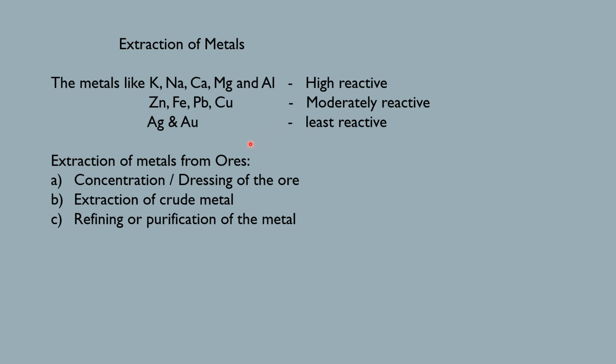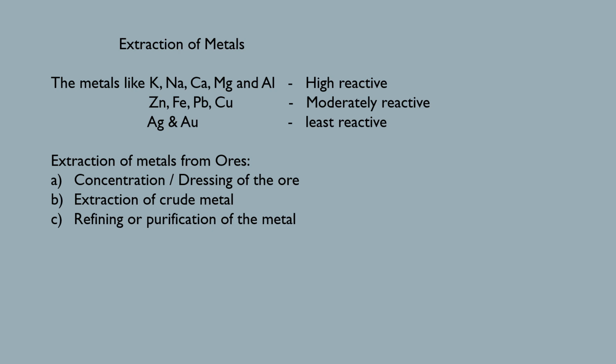This includes three steps. They are concentration or dressing of the ore. Second step, extraction of the crude metal. The third step is refining or purification of the metal. So remember children, the process of extraction of metals from the ores includes three steps, and the study of the process of extraction is known as metallurgy.